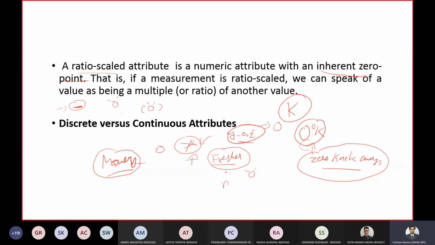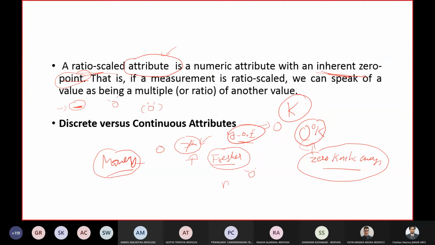So these are a few attributes which are ratio scaled. Ratio scale means that there is an inherent 0 point in the values which this ratio scaled attribute can be assigned with.